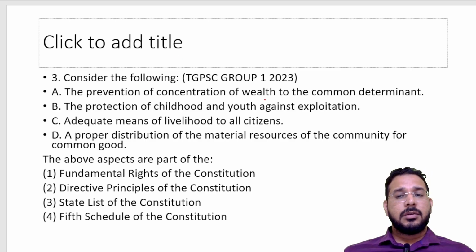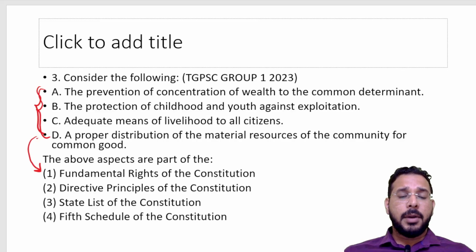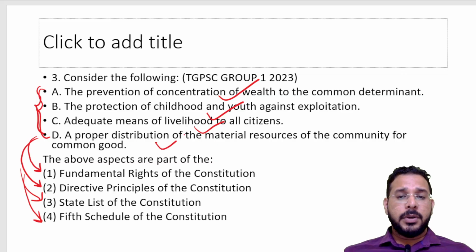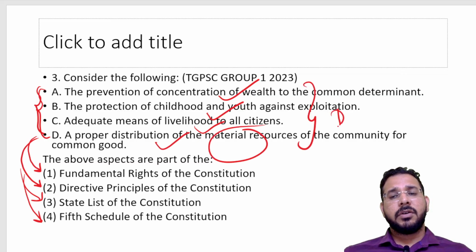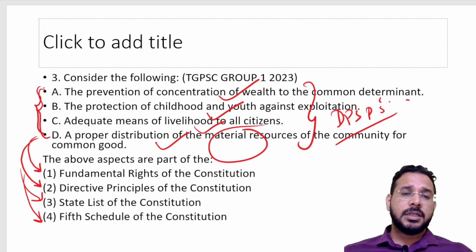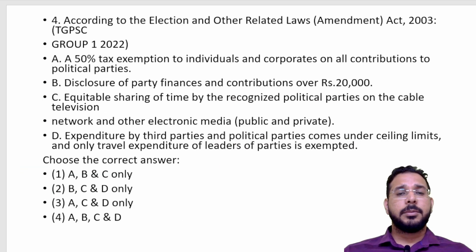Then there is a question on which conditions are given. These will be part of fundamental rights, or DPSP, or the state list of the Constitution, or the fifth schedule, where we are saying the prevention of concentration of wealth, protection of childhood, adequate means for livelihood, proper distribution of material resources. So all of these are present in our DPSPs. The question is asked with statements and characteristics of the articles given. We have to link them to where they come from.